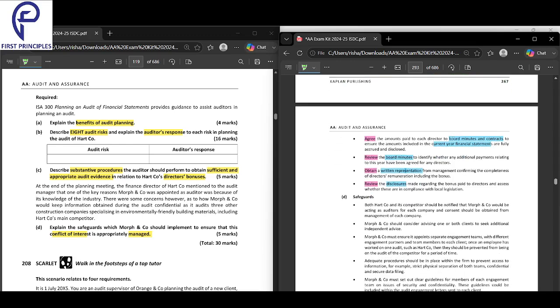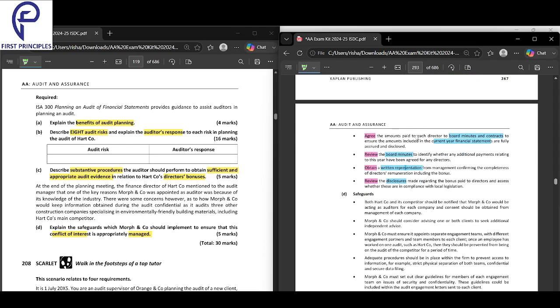Next, finally, agree the amount paid to each director to board minutes and contracts. Whatever amount you have paid to each director, agree that amount to the board minutes and contracts to ensure the amount included in the current year financial statements is fully accrued and disclosed.